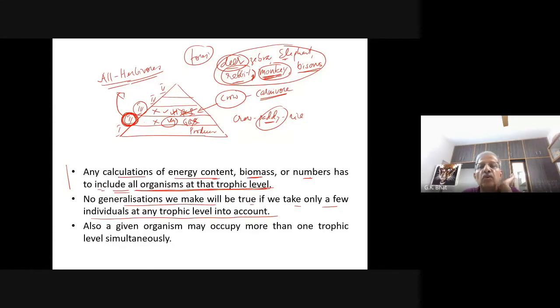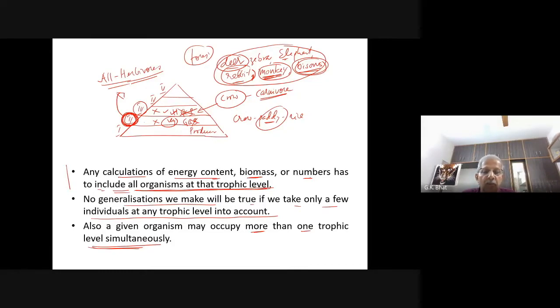No generalizations we make will be true if we take only a few individuals at any trophic level into account. Since you don't know what a bison is, you cannot exclude it. You have to find out what a bison is and include it. Also, a given organism may occupy more than one trophic level simultaneously.